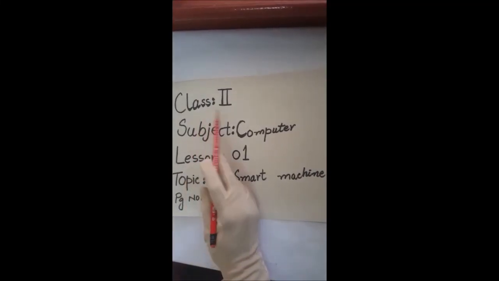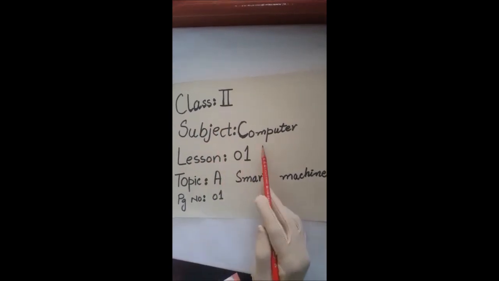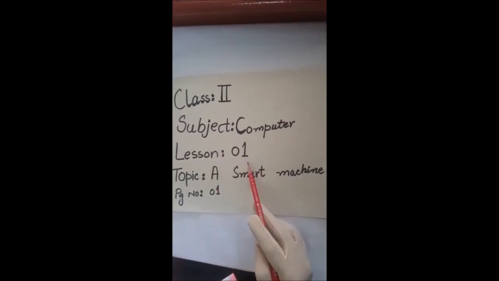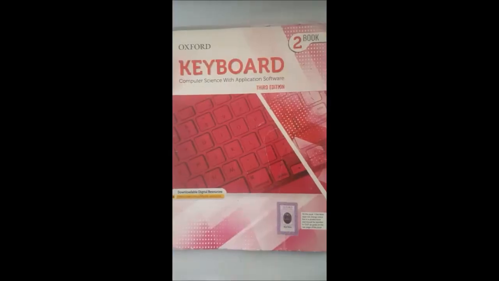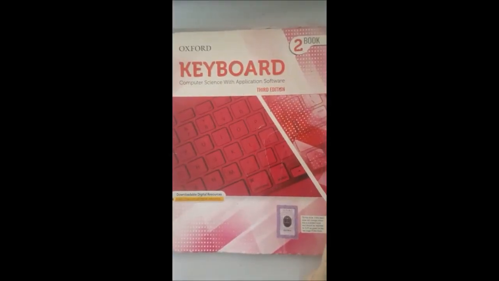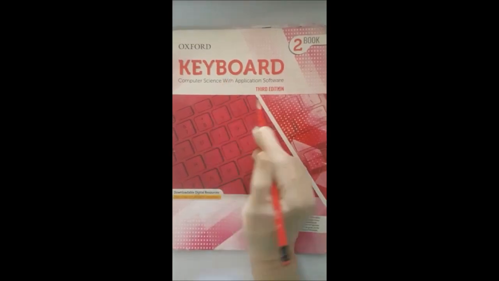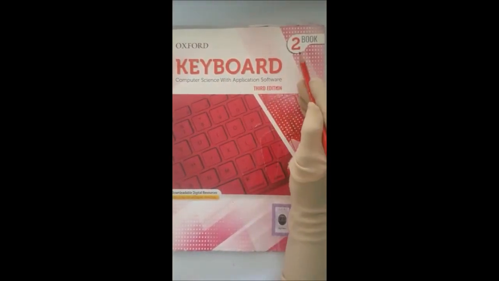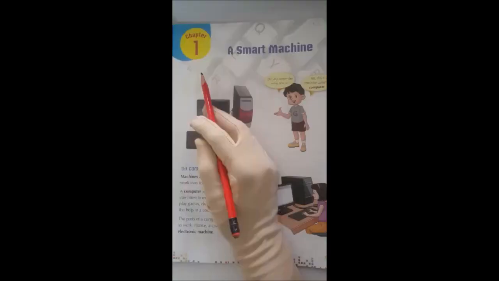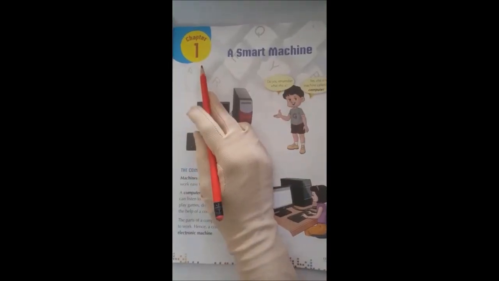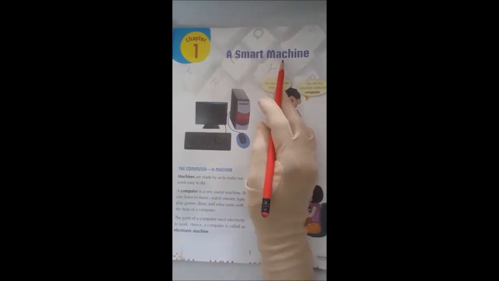Today our class is 2, subject is computer, lesson number 1, topic a smart machine. This is our computer book, Keyboard, 3rd edition, book 2. Now open page number 1. Chapter number 1, a smart machine.